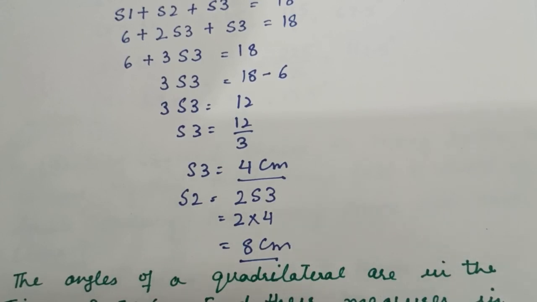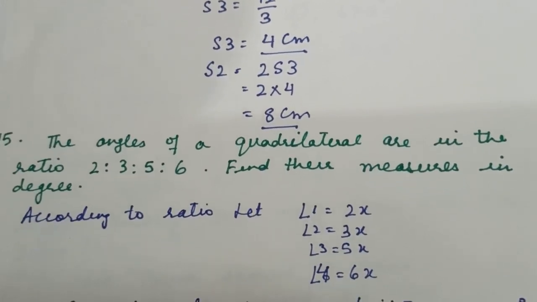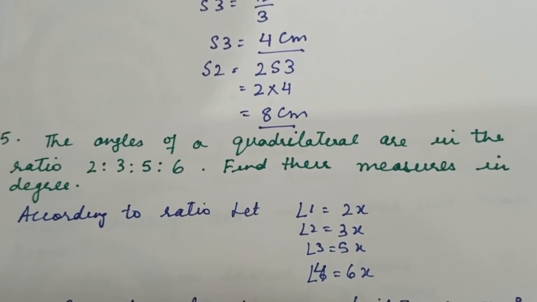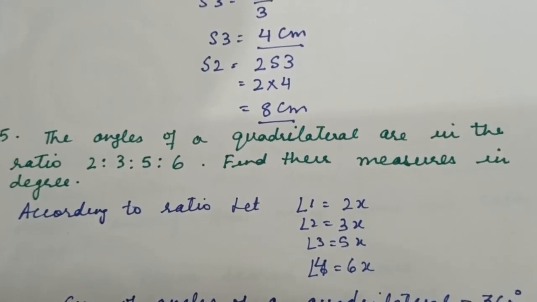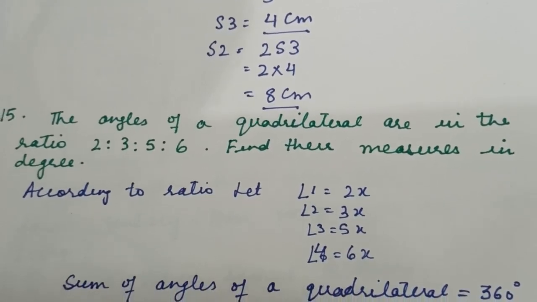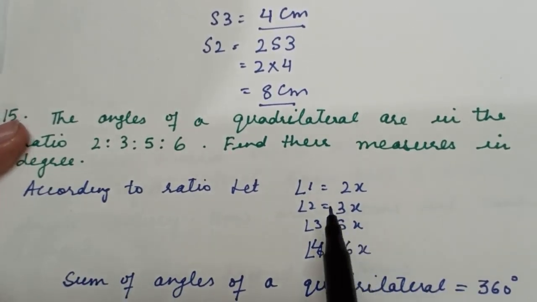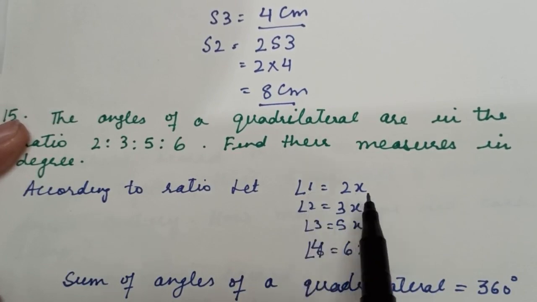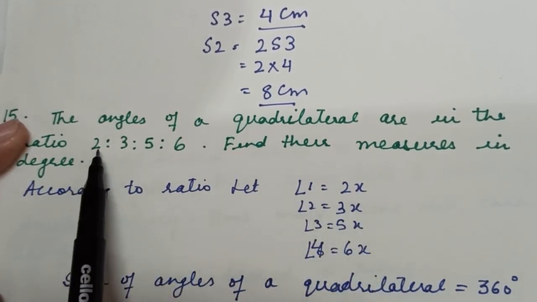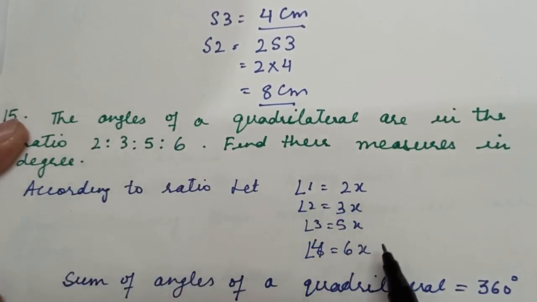Alright, next question number 15: the angles of a quadrilateral are in the ratio 2, 3, 5, 6. Quadrilateral means a 4-sided figure. When we have a 4-sided figure, it must have 4 angles also. We are given their ratio. So let the first angle be 2x. Why 2x? Because the ratio is 2, 3, 5, 6, so each ratio will be multiplied with x. So angle 1 is 2x, angle 2 is 3x, angle 3 is 5x and angle 4 is 6x.